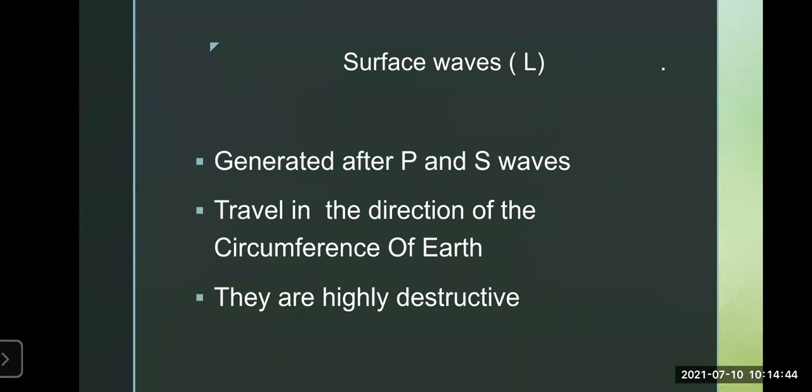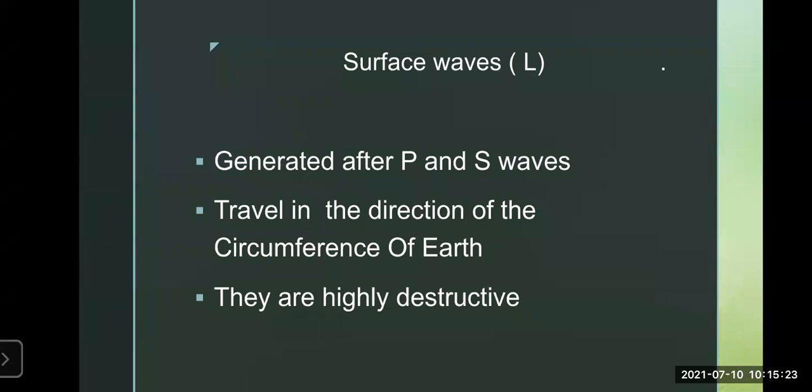First, the primary waves start from the focus and reach the epicenter. Following that, the secondary waves dash the epicenter. Then the L waves, that is the surface waves, dash the epicenter. Now, how do the surface waves travel? They travel along the crust in the direction of the circumference of the earth. So they cover the circumference, the area where the focus is. They cover that whole circumference.